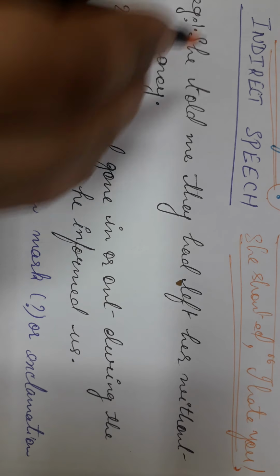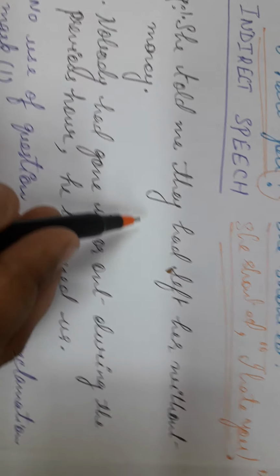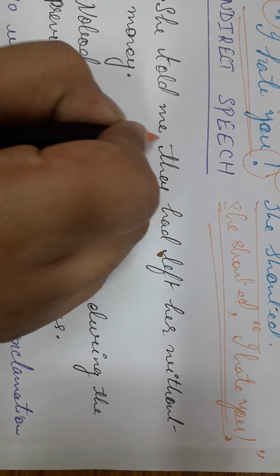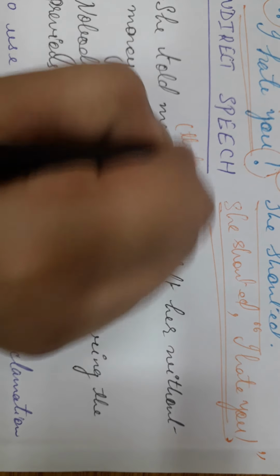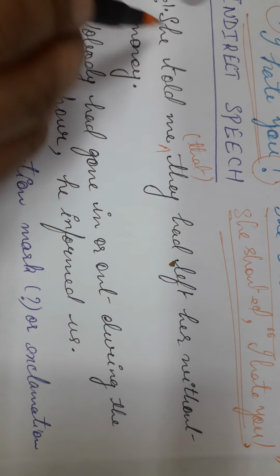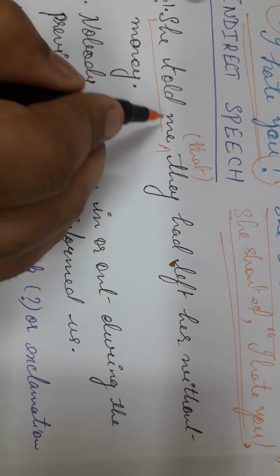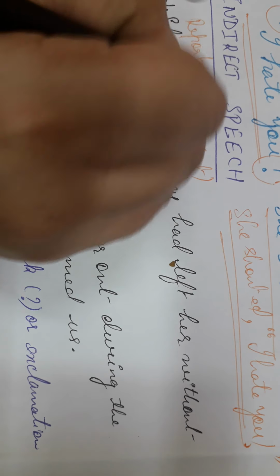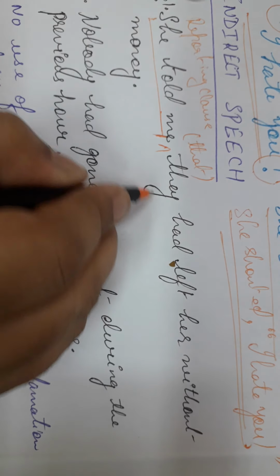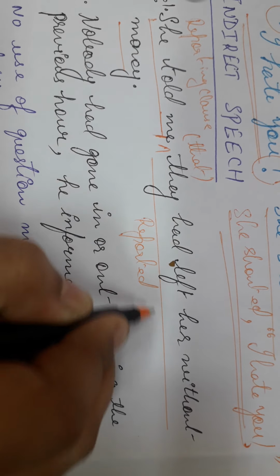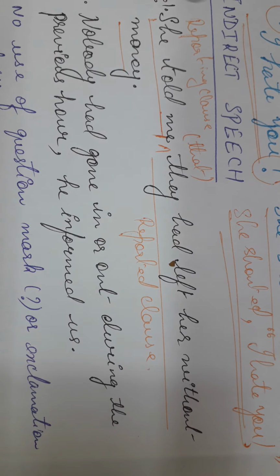So, let's see the first statement. She told me they had left her without money. Now here that is not used, but you can use it, there is no problem. You can write in this way also: she told me that they had left her without money. So this part of the statement becomes the reporting clause, and this part of the statement becomes the reported clause.